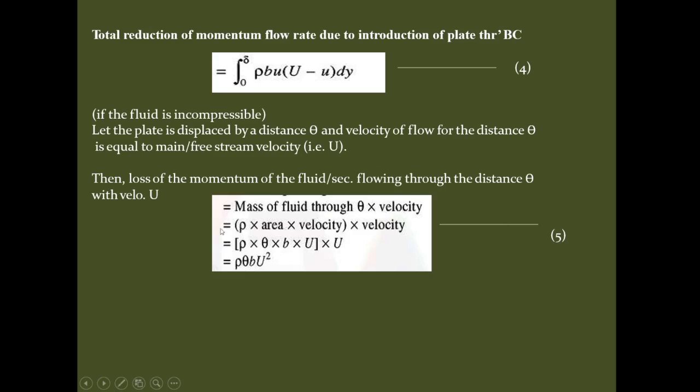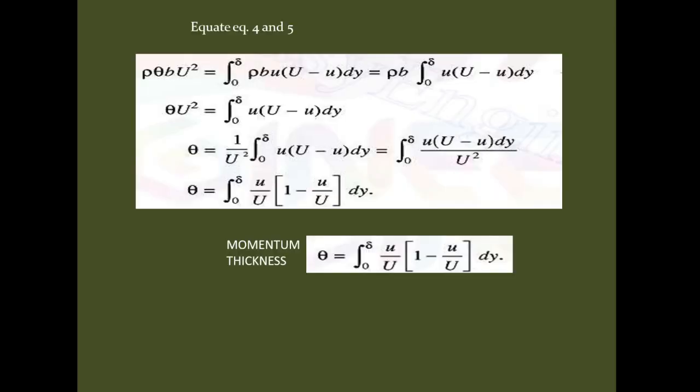The mass of fluid through theta is rho into area into velocity; the area is theta into b, and the velocity is capital U, into the velocity capital U. So rho theta b U square is the loss of momentum of the fluid per second.